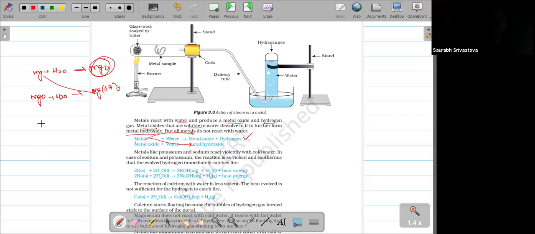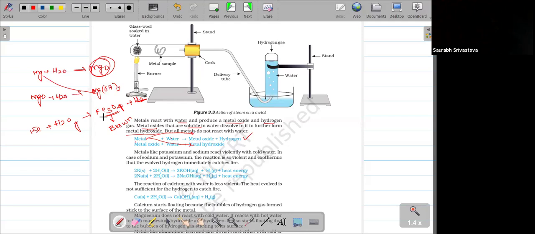For example, iron, Fe. If you react it with water, that means steam, the gaseous form of water, then you will get Fe2O3. Sorry, not Fe2O3. Fe3O4 plus H2. This one is a brown color. Here you will get the oxide only. You can't get the hydroxide.